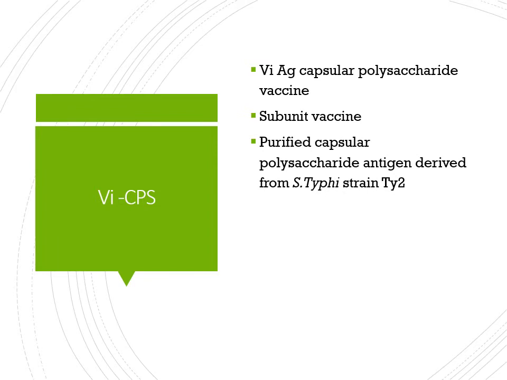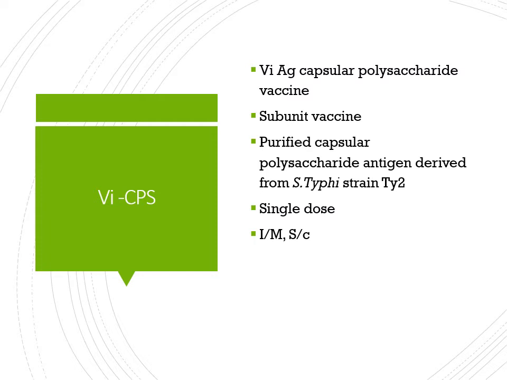It is a subunit vaccine. Purified capsule polysaccharide antigen has been taken from the Salmonella typhi, which strain? That is the Ty2 strain, the most common serotype which is causing the typhoid disease.